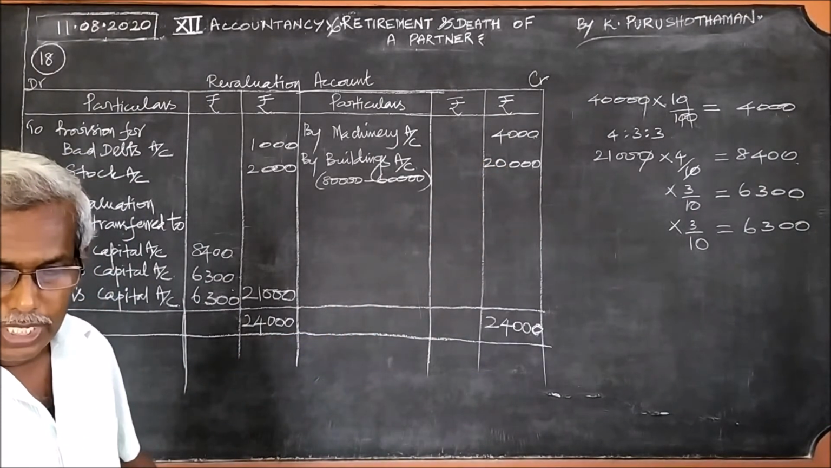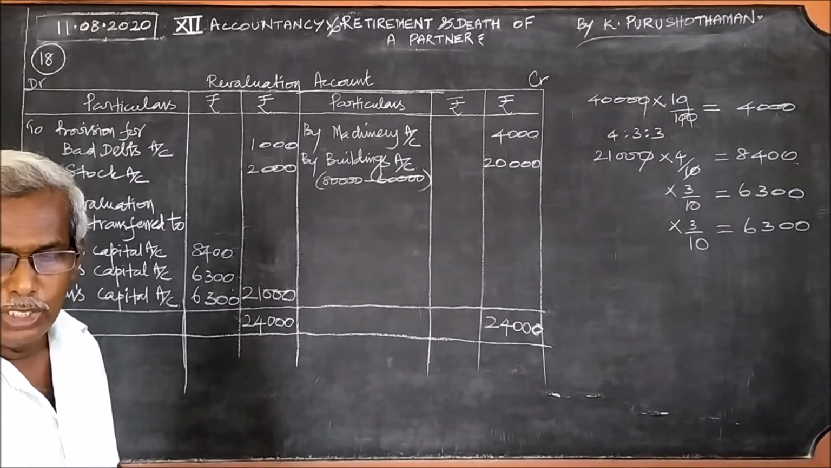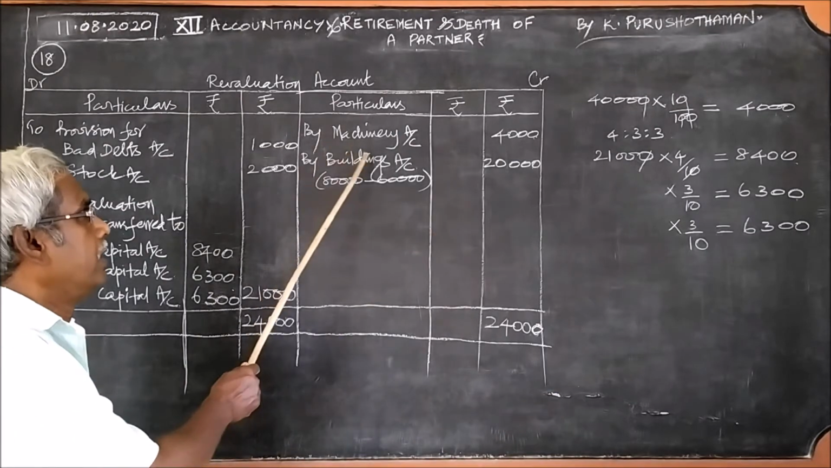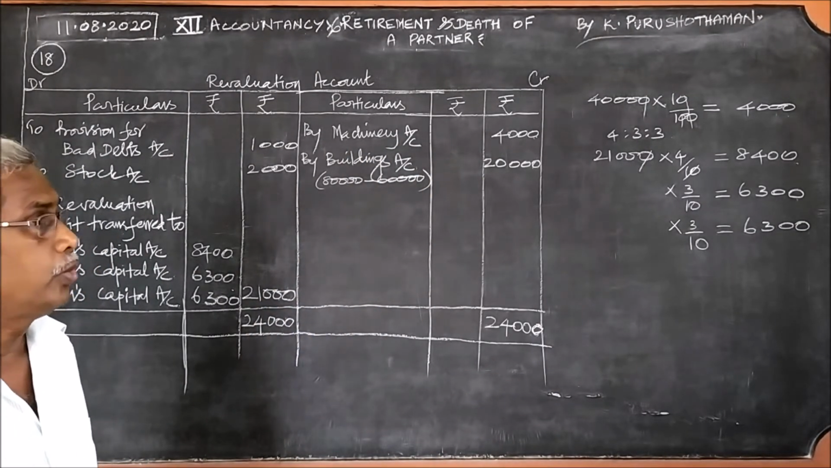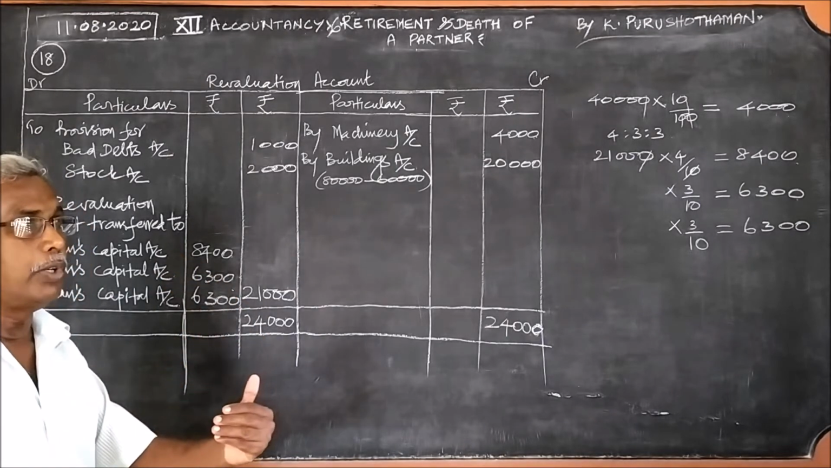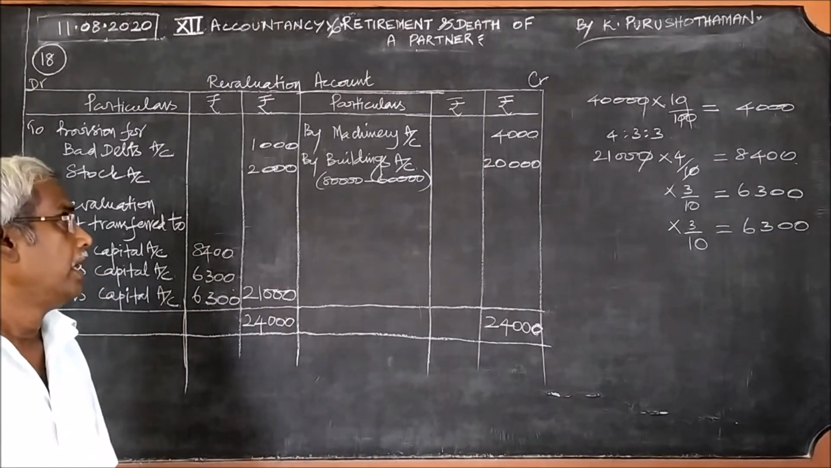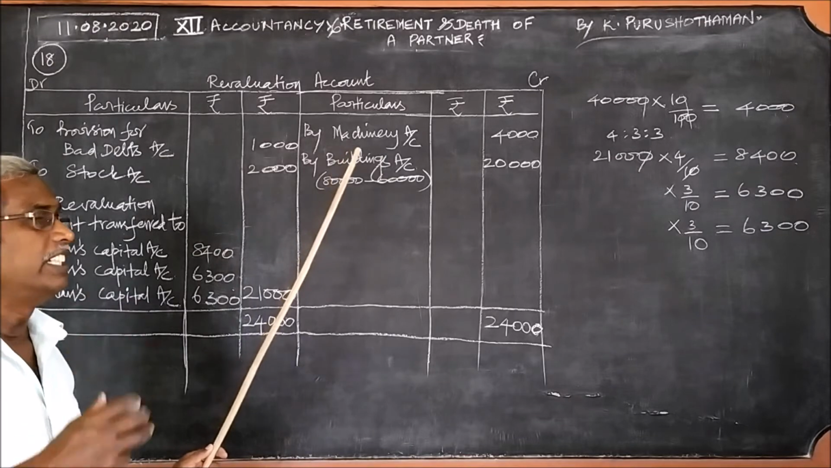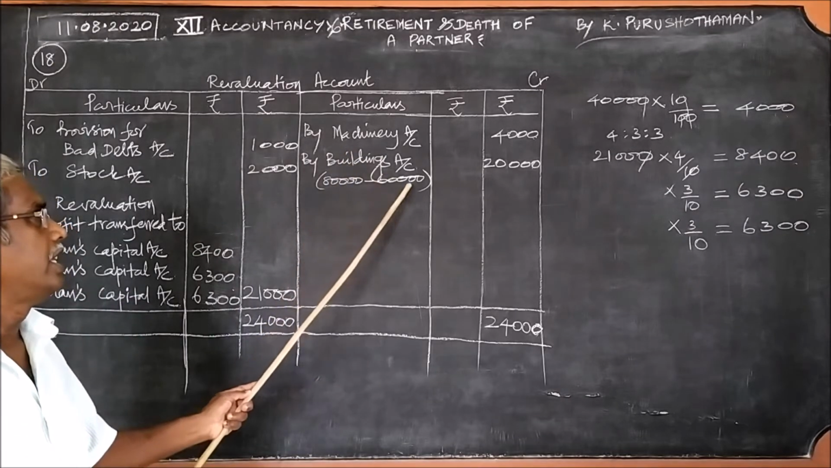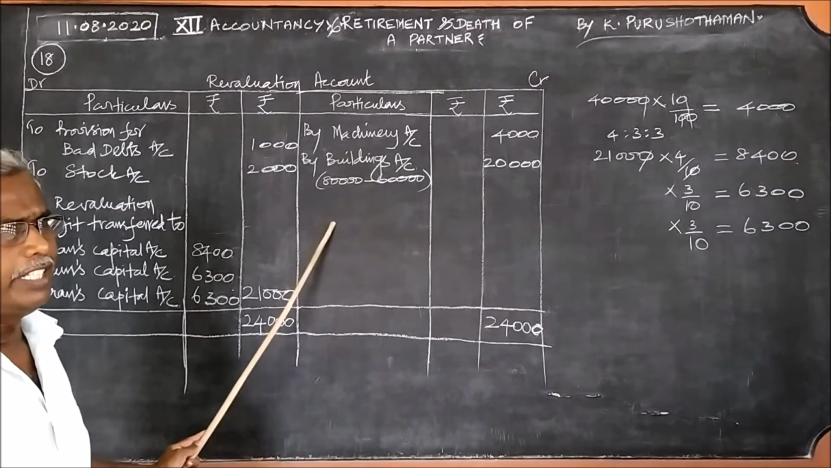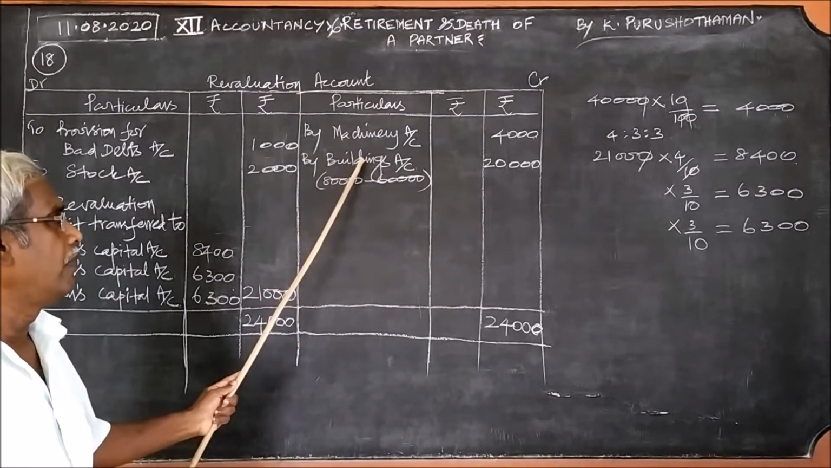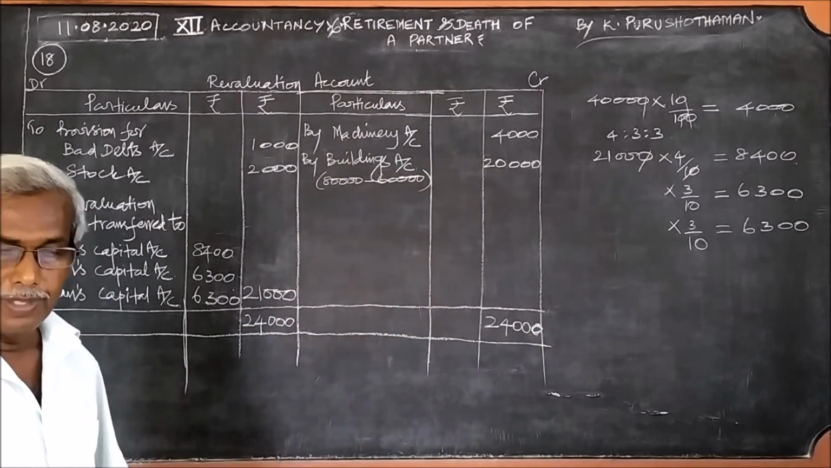Then next adjustment, building to be valued at 80,000. In the balance sheet you can find the value of the building 60,000. Now it has been found out 80,000. So how much is the increase? 80 minus 60 is equal to 20,000. This is the increase in the value of an asset, therefore profit item.